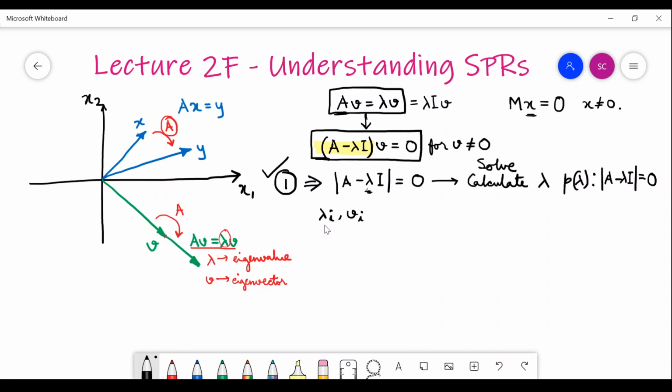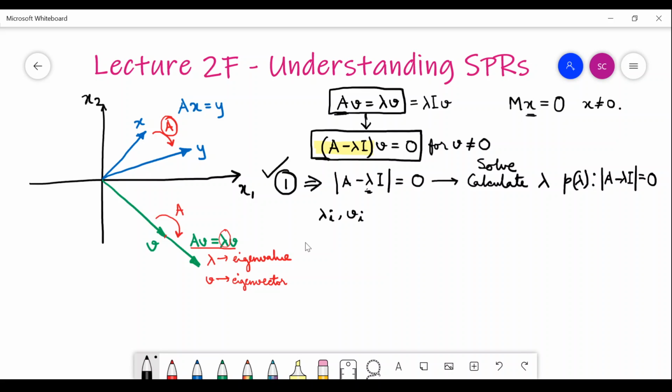Suppose you got so many different lambdas. How many eigenvalues will you get? You will get n eigenvalues, as n is the order of the matrix. Associated with these n eigenvalues, there are eigenvectors.